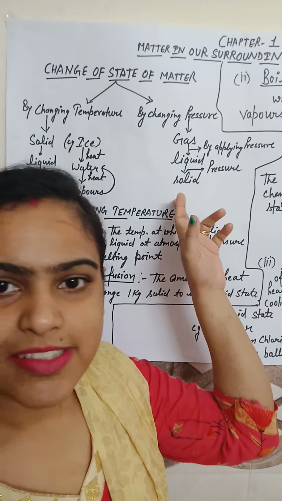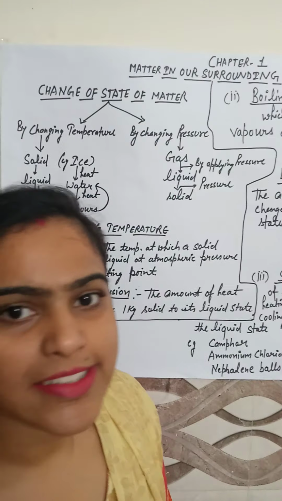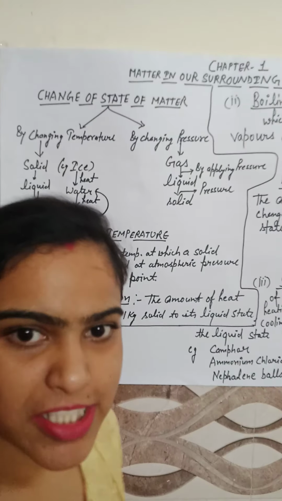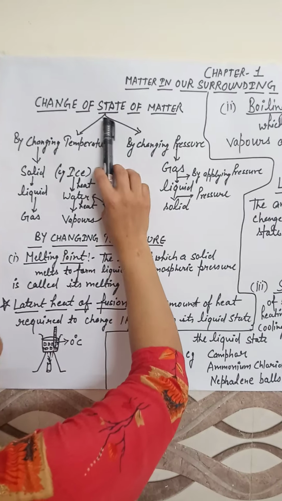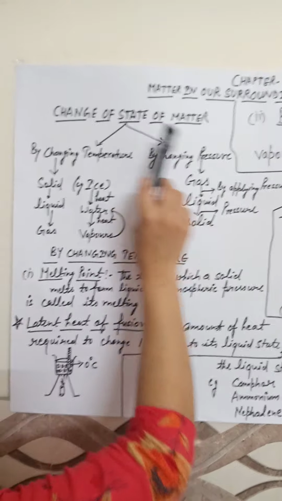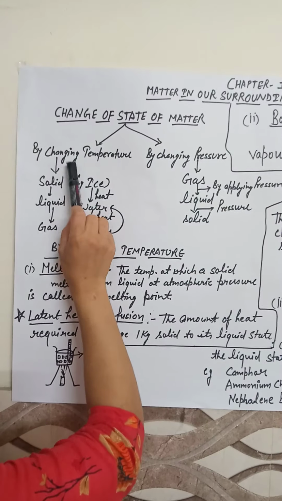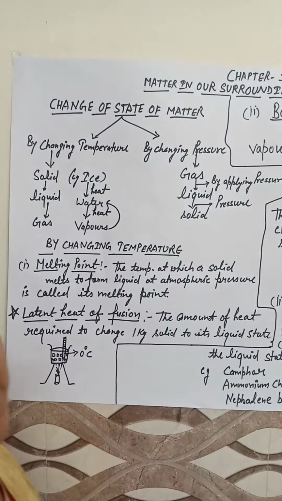As we have discussed in chapter 1 of chemistry, a few parts, that is solid, liquid and gas. Now we will discuss the change of state of matter, that is, how a change of state takes place. There are two main factors which play the major role in changing the state of matter: first, we will discuss changing temperature, and in the second way we will discuss changing pressure.